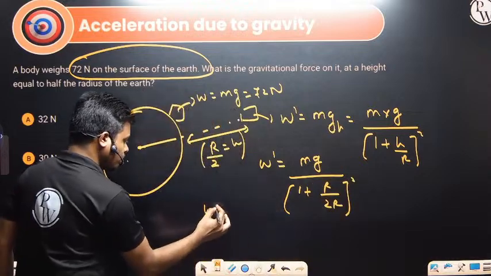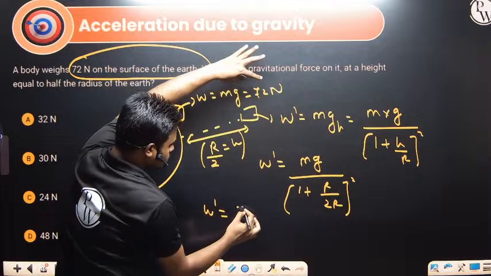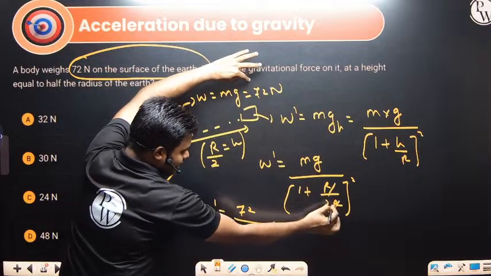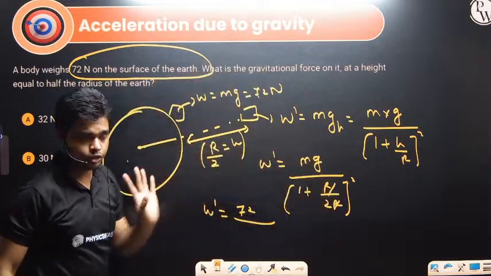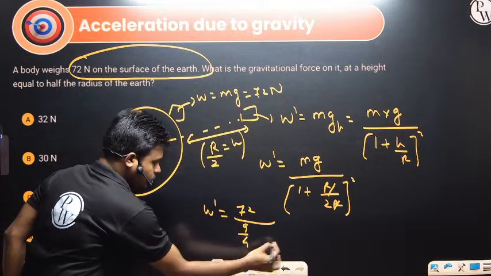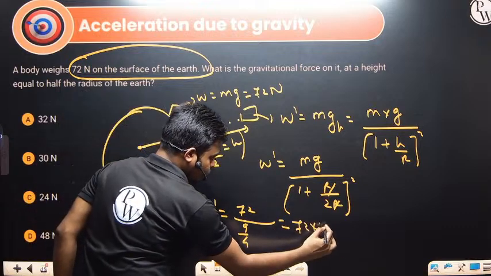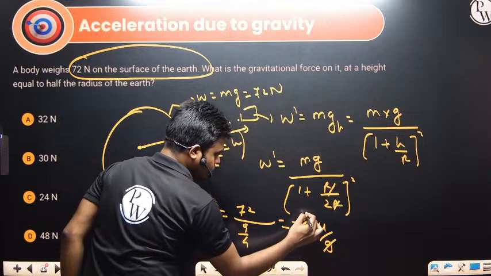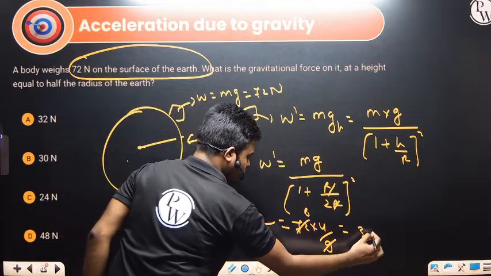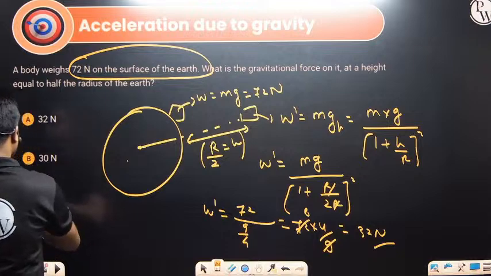W dash is 72 divided by 1 plus 1 by 2, which is 3 by 2, 3 by 2 square, 9 by 4. This goes upside, 72 into 4 by 9, 9 eights are 72, so we got 32 Newton. The answer is 32 Newton.